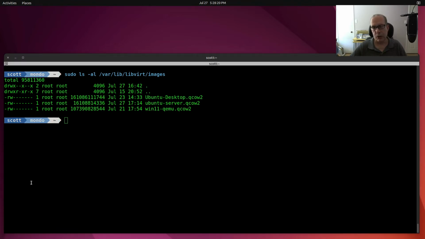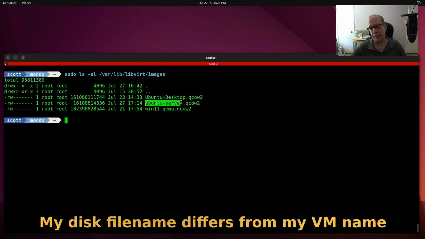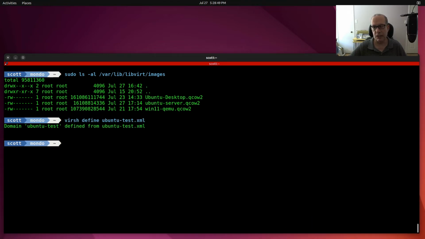So if you've noticed very carefully, you probably noticed that my disk name is ubuntu-server.qcow2, yet the name of my server was ubuntu-test. And that's okay because the dump file that I created was ubuntu-test.xml, and with the virsh define ubuntu-test.xml command, the file has been loaded and the machine redefined.